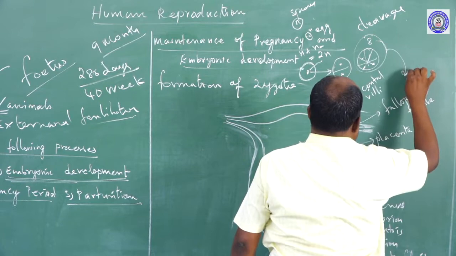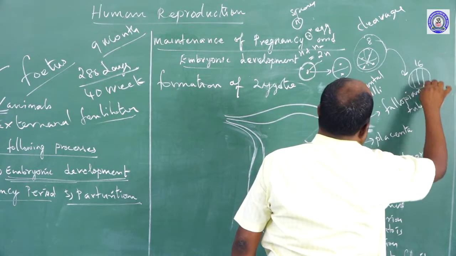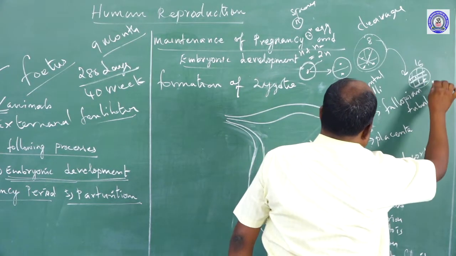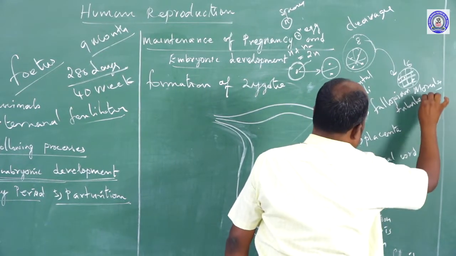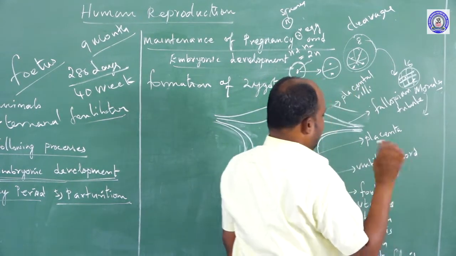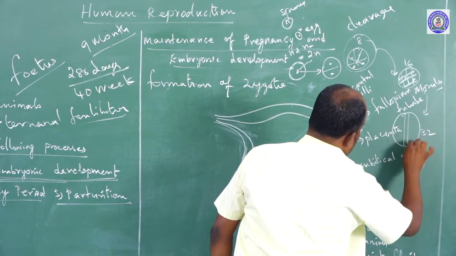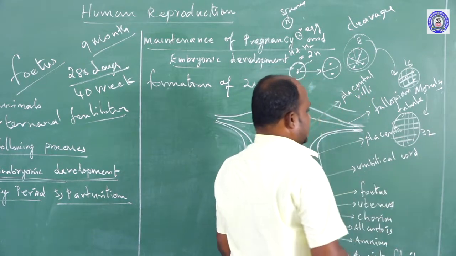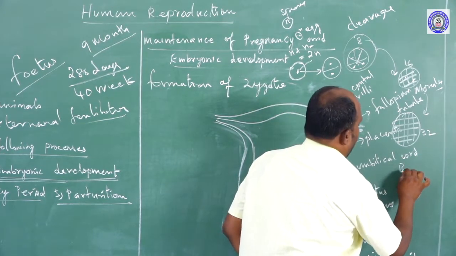The cleavage stage further goes to 16 cells, and the 16 cells multiply properly. This stage is named the morula stage, M-O-R-U-L-A. The morula stage multiplies into 32 cells. It becomes a ball-like structure with 32 cells. The 32 cells stage is called the blastula.